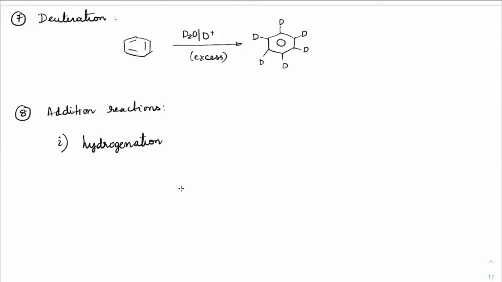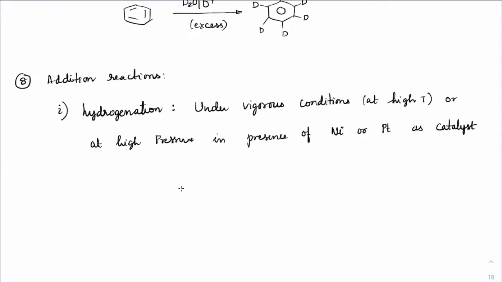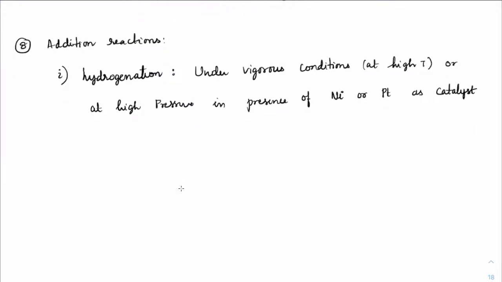Hydrogenation normally does not take place on benzene that easily, so we require vigorous conditions, possibly high temperature or high pressure, in the presence of nickel or platinum as catalyst. Then hydrogenation will take place.